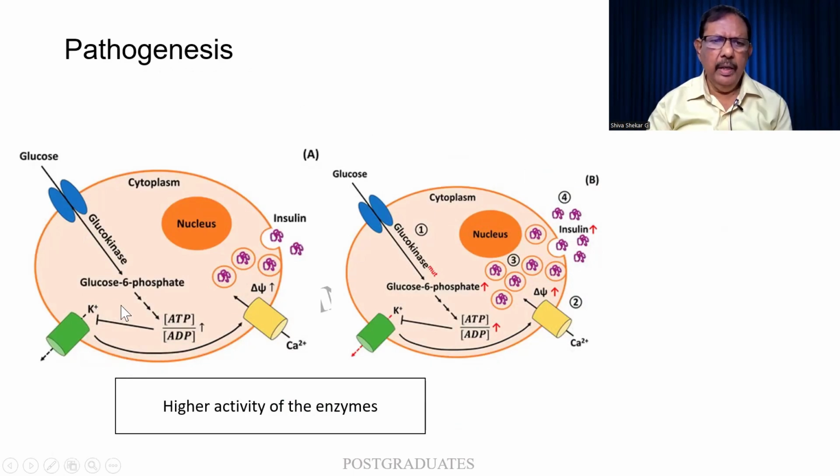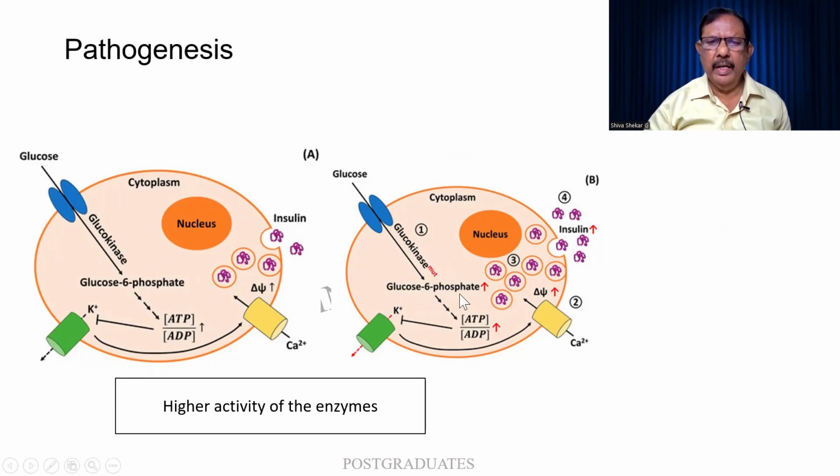Pathogenesis. Here, there are two cells actually, probably the islet cells, and there is a nucleus and a cytoplasm. In both of them, glucose enters, and glucokinase is an enzyme. Glucose 6-phosphate is also being used for the production of energy, ATP, ADP, etc. In one case, it is normal, and a normal amount of insulin is being produced, and the blood sugar is normal.